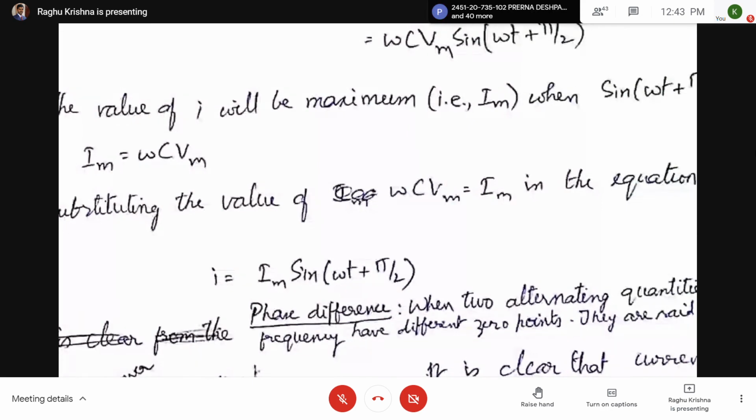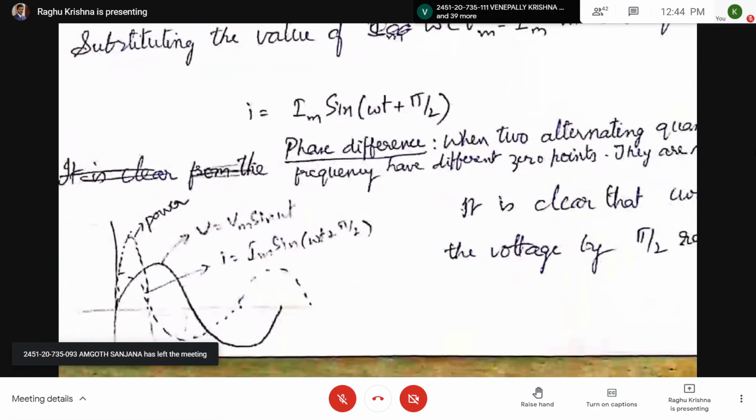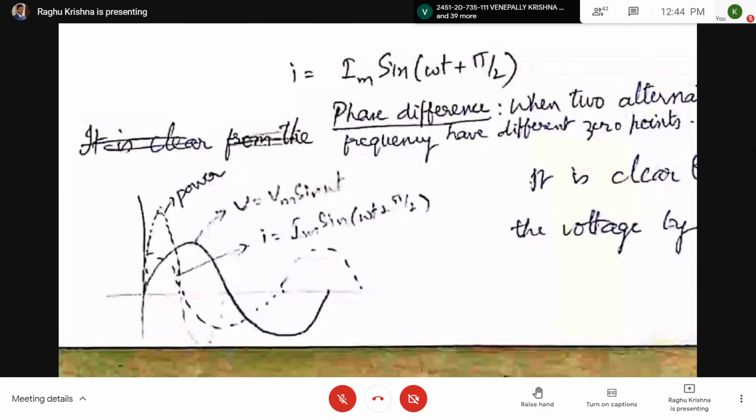Now what is the value of V? V equal to Vm sin omega t. I equal to Im sin omega t plus pi by 2. When omega t equal to 0, what happens to I? I equal to Im. But what about the value of V? V equal to 0. At omega t equal to 0, V equal to 0, but I is having maximum value. So you can see the waveform here. This waveform is taken with respect to V. We have taken V as reference. So when V equal to 0, I is having maximum value.